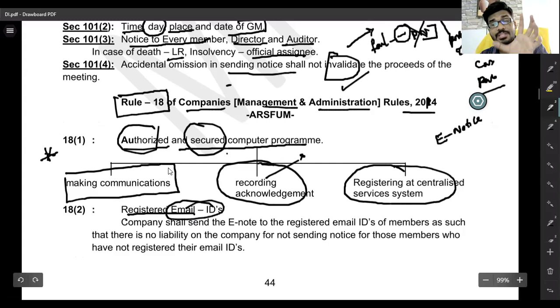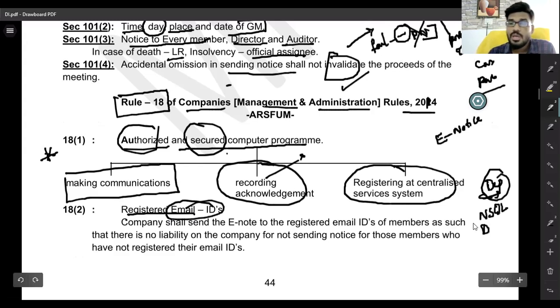Why? Because every shareholder can register their email ID with the company, or when purchasing shares in depositories. When you purchase shares from the secondary market, the stock exchange, you purchase through NSDL and CDSL. We already studied that these are called depositories in the prospectus chapters.